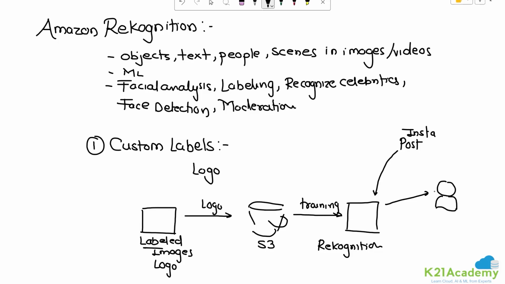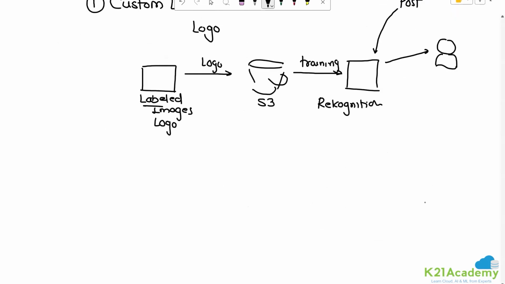On the other hand, there's one more thing that it is popular for. This is for identifying the logo or a particular object there. We can even use it for content moderation, which is a very popular use case of it.